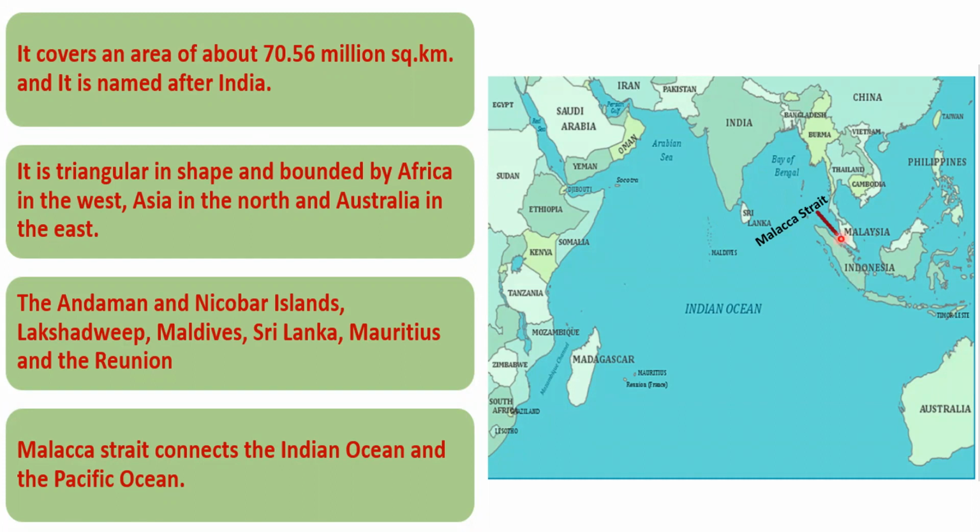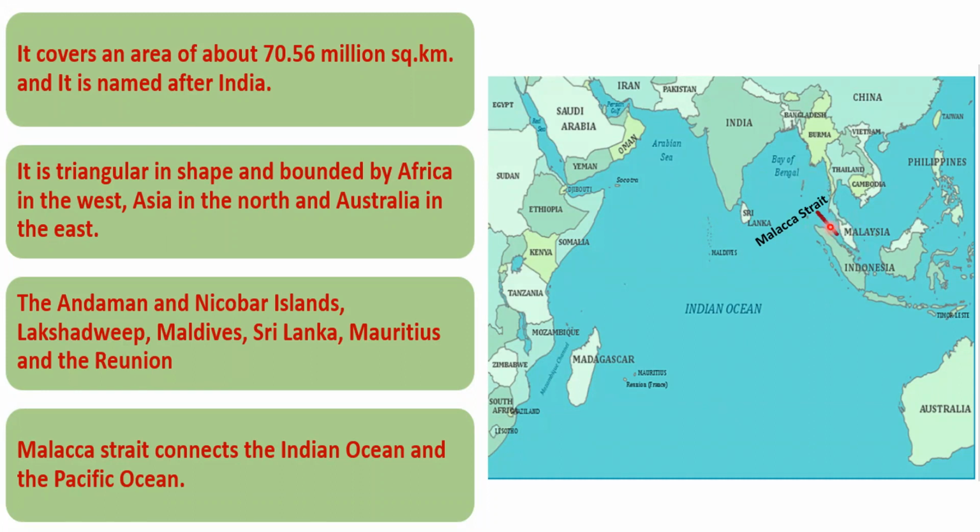The Andaman and Nicobar Islands, Lakshadweep, Maldives Islands, Indonesia. This is Sri Lanka, Andaman and Nicobar Islands. And here you have Maldives, Lakshadweep, the important islands here.